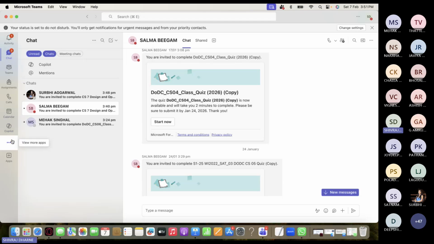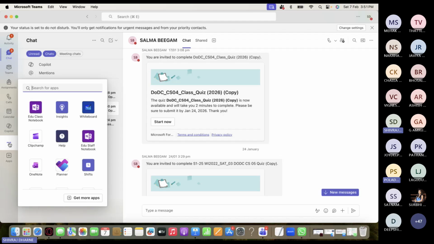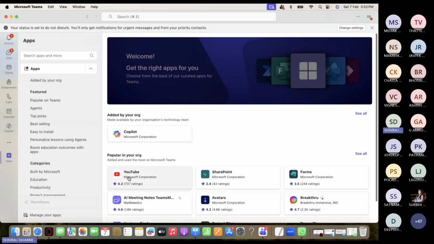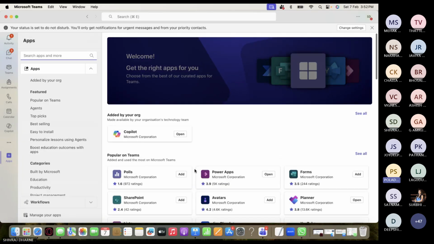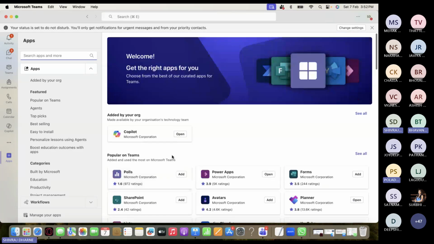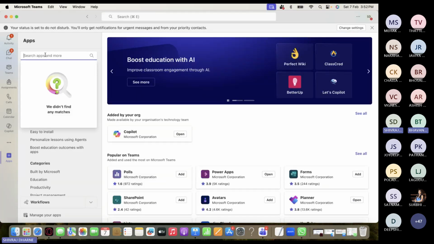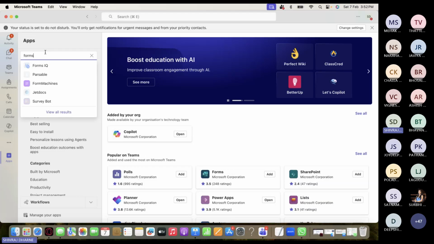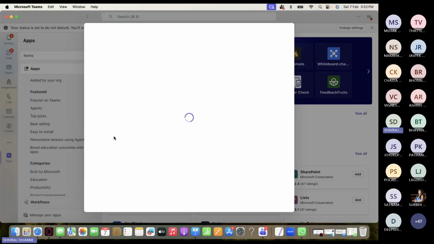Below Copilot, there are three dots. Okay, this one. This is where I went, and there you can search for forms. Last time I came here and it said get more apps. No, you don't need to click on get more apps, sir. There's a search on the upper left side. If you type forms, it will give you Forms. Got it. Okay, good.